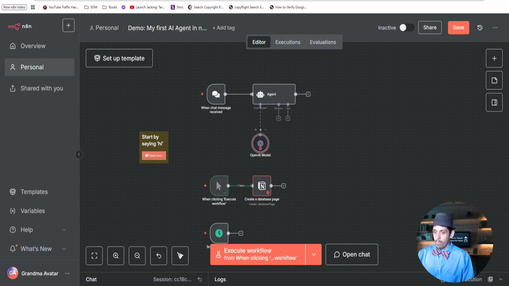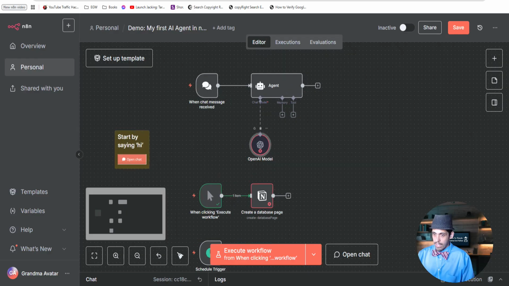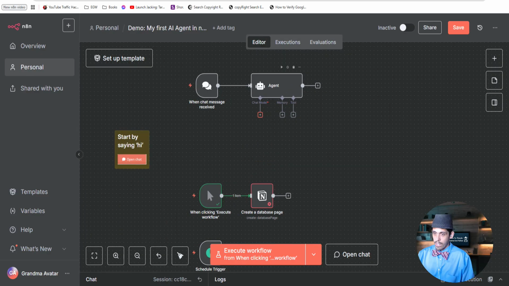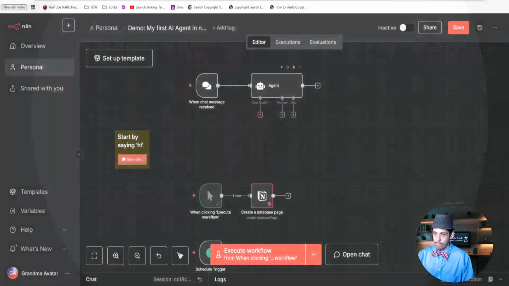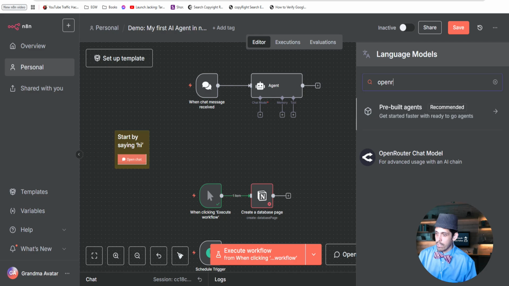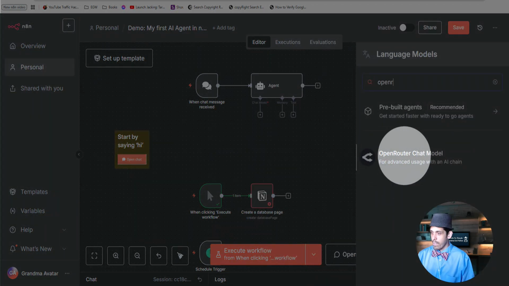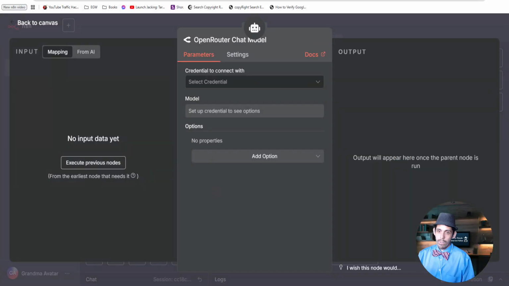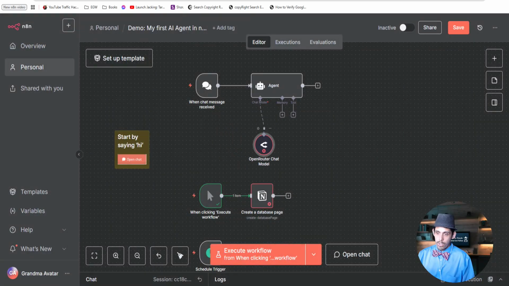With this API key, that's what you put into the credentials of N8N. So I would replace this, and I'm going to hit X there, and click add new one, and you literally just type in OpenRouter. See it right here? Then you click OpenRouter, and then you just create the credentials there, and then you could pick any type of chat model that you use.